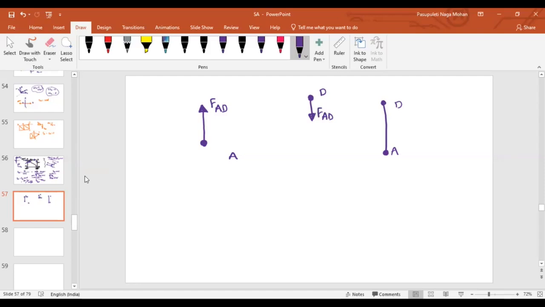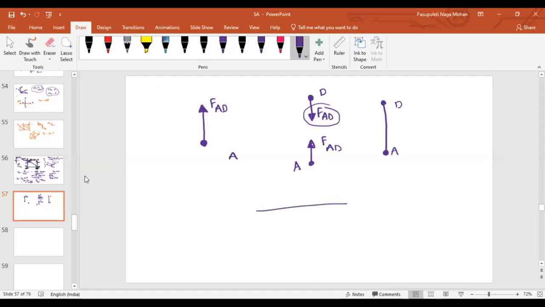If I want to represent it at point A, imagine this is your point A. I'll draw a line along AD and then away from the joint. So this is also my FAD. Clear, sir? Whenever you are representing the forces, first of all, tell me, are these internal forces or applied forces? Internal forces, sir.